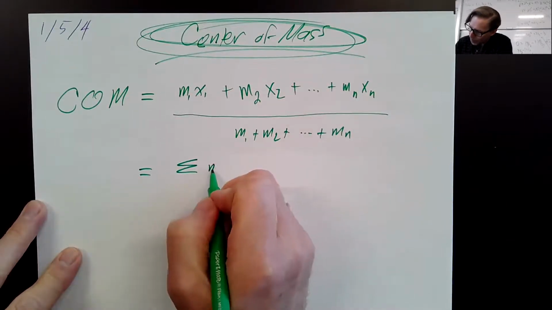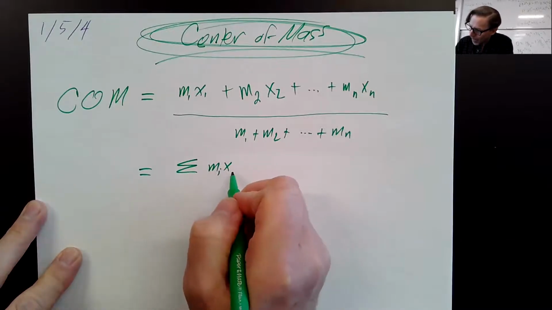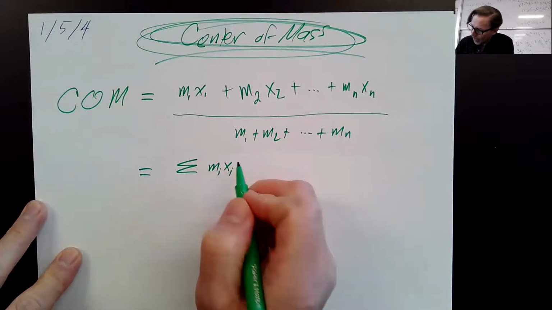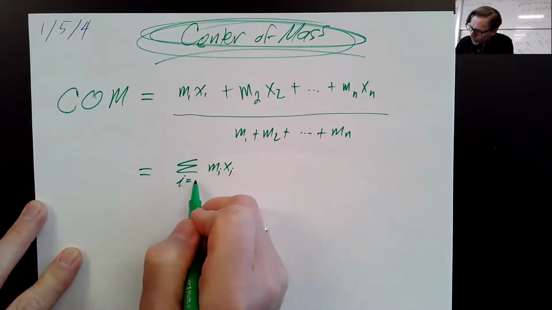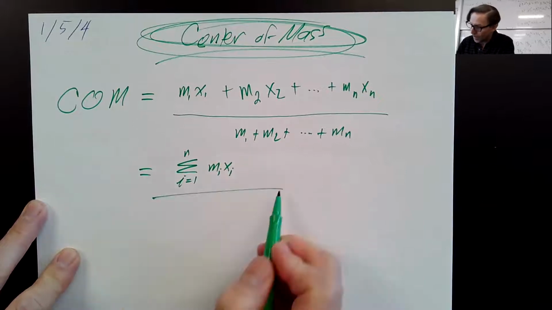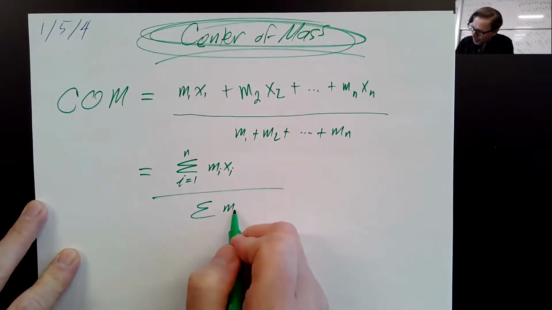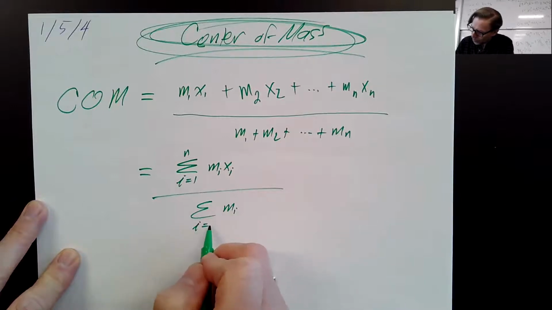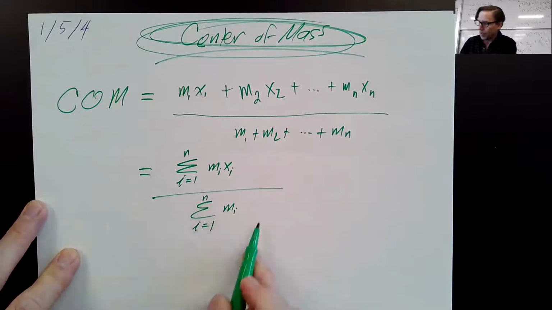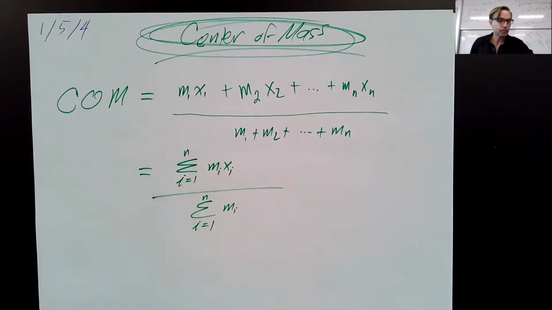I'm going to add up all the m_i x_i, as i goes from 1 to n, divided by the sum of all the masses, m_i as i goes from 1 to n. That's just a prettier, simpler way of writing that.